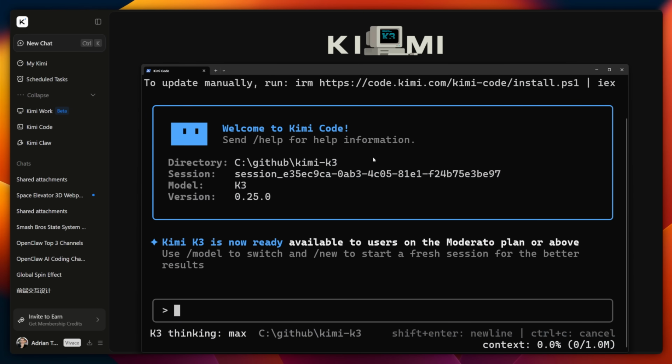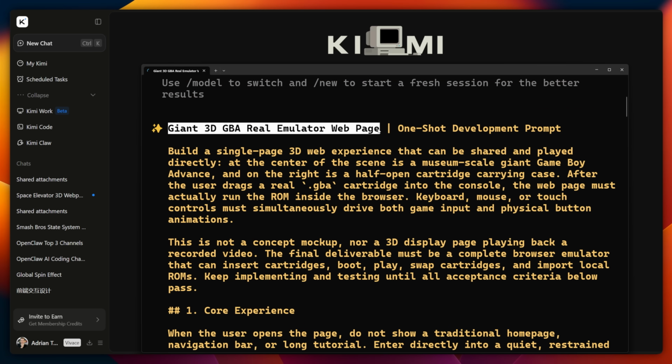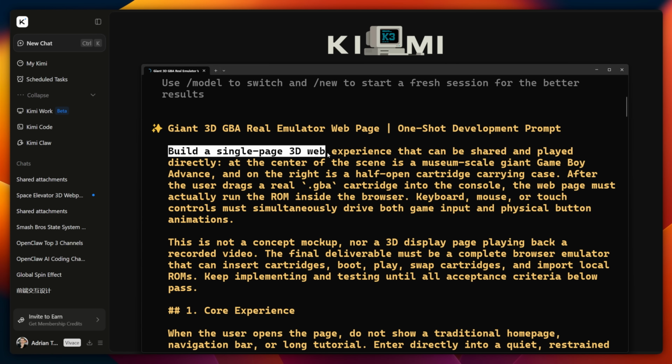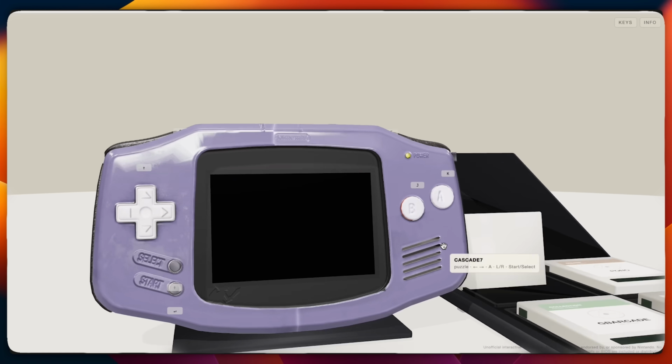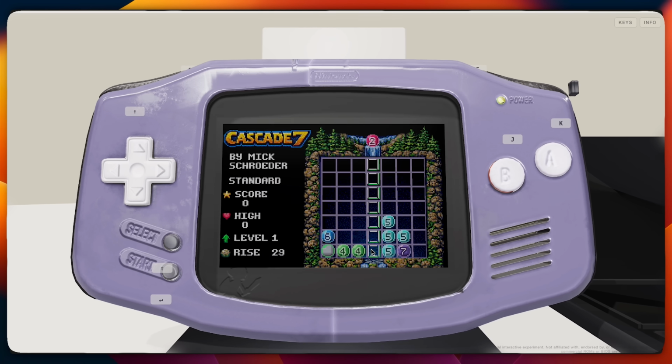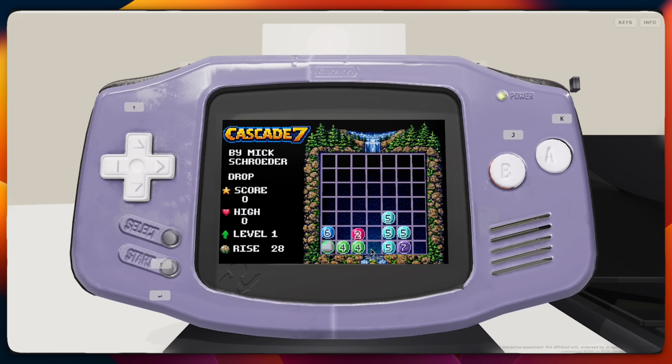Heading back to Kimi Code, I've got this massive prompt here to create a Game Boy Advance emulator as a web page. After running for a few minutes, it generates this, which is damn impressive. It's built on top of Vite and TypeScript and Three.js using real 3D models, but not only that, it's using a real emulator, and the game you're seeing in there is an actual ROM that's loaded up and playing.